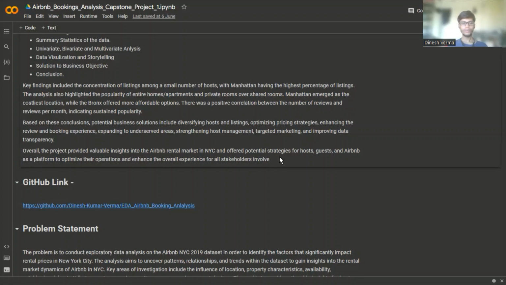Overall, the project provided valuable insights into the Airbnb rental market in New York and offered potential strategies for hosts, guests, and Airbnb as a platform to optimize their operations and enhance the overall experience for all stakeholders involved.